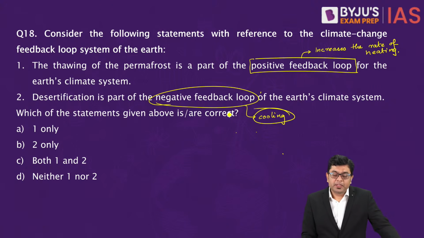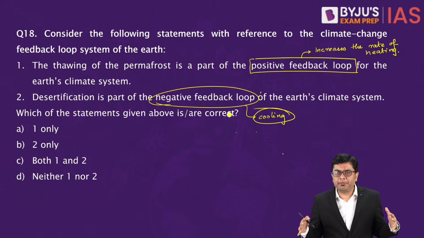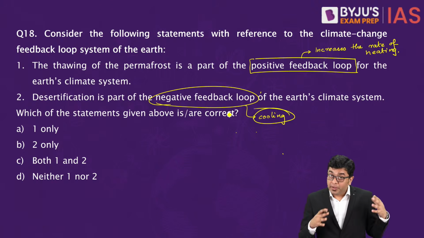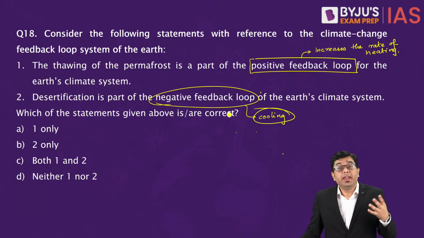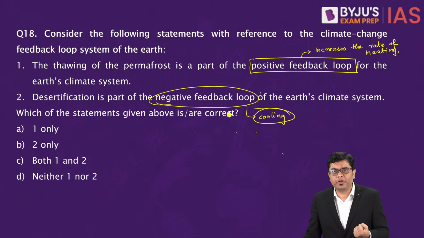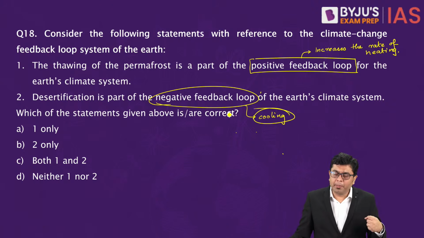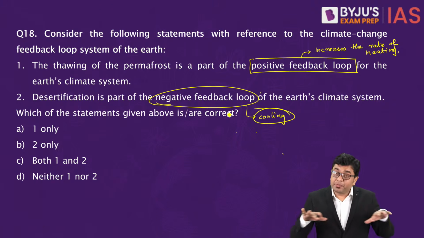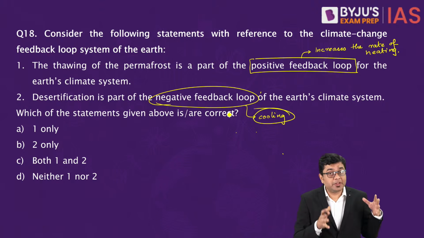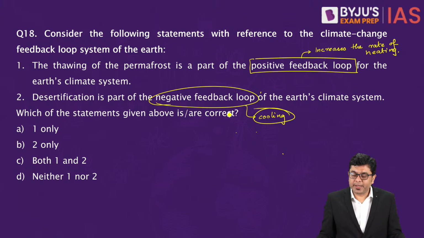Here, the thawing of permafrost is the melting of permafrost, where the permanently frozen areas break up and the normal region is exposed. In that situation, it will start absorbing a greater amount of heat, because permafrost regions reflect more and absorb less, and that provides cooling. But when the permafrost region is done away with, or there is thawing in it, that is when the positive feedback loop is kicked in.